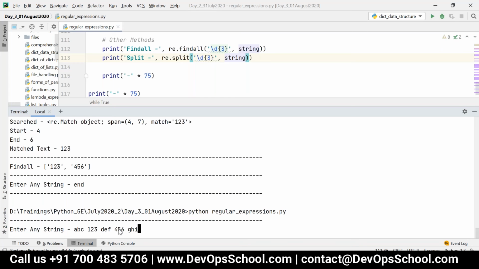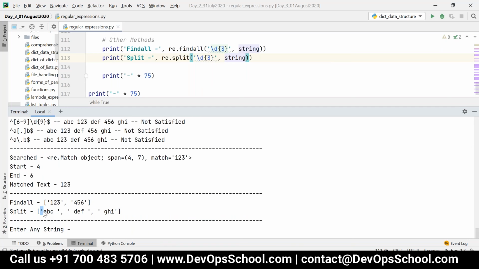So if I want to split by both, I can create a pattern. Now I can split the string based on any three numbers. So now you can see the output, that is ABC space DEF space, and that's nothing but the split method.